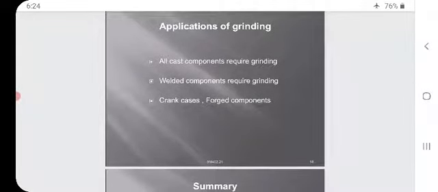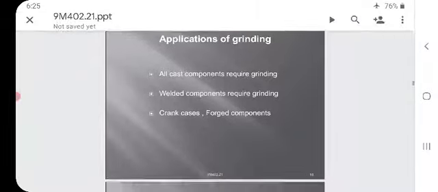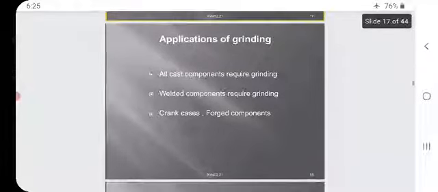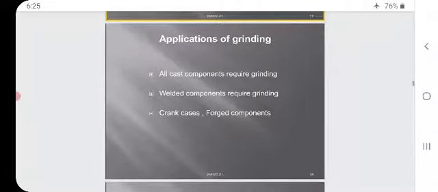Applications. All cast components require grinding. All cast components, that is, metal made of cast iron, require grinding. Welded components require grinding. Welding is nothing but the joining of two pieces with the help of an electrode by applying heat or pressure. So those welded components require grinding.